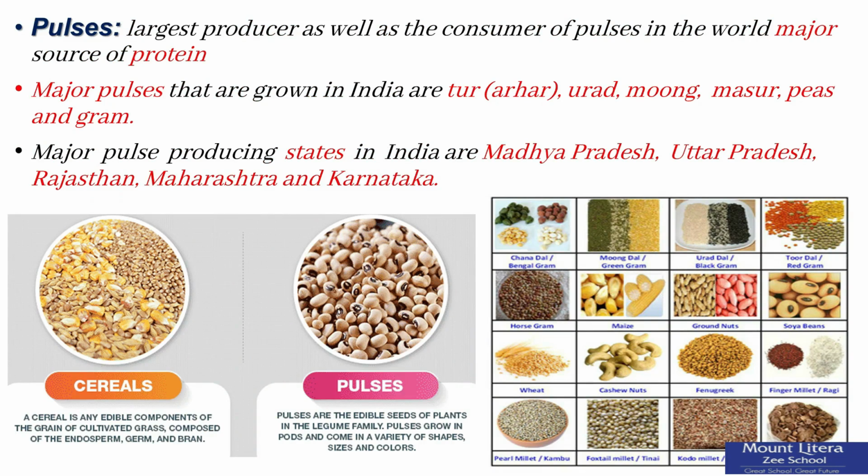Pulses. India is the largest producer as well as the consumer of pulses in the world. These are the major source of protein in a vegetarian diet. Major pulses that are grown in India are tur, arhar, urad, moong, masur, peas and gram. Major pulse-producing states in India are Madhya Pradesh, Uttar Pradesh, Rajasthan, Maharashtra and Karnataka. Look at the picture and find the various pulses.